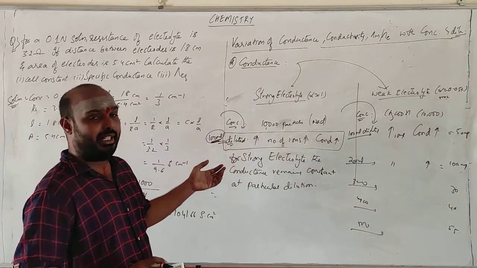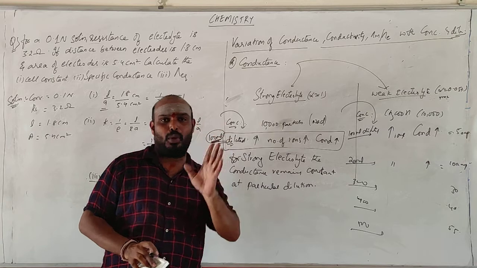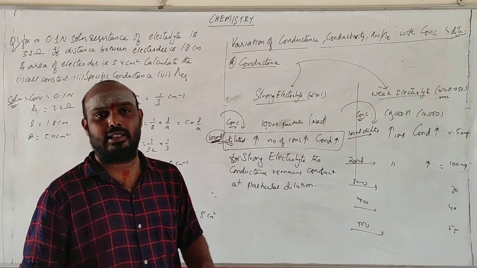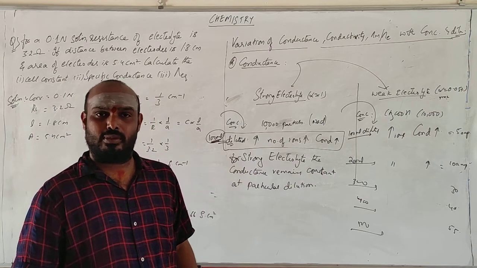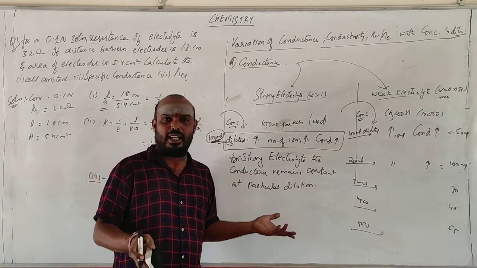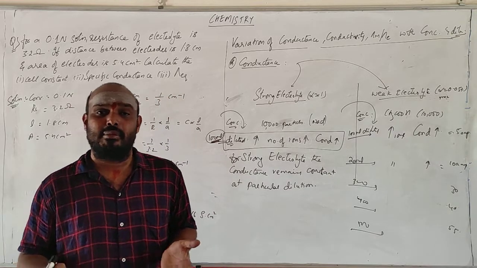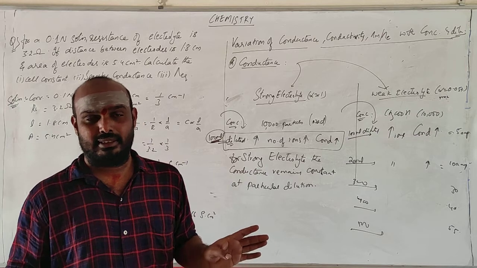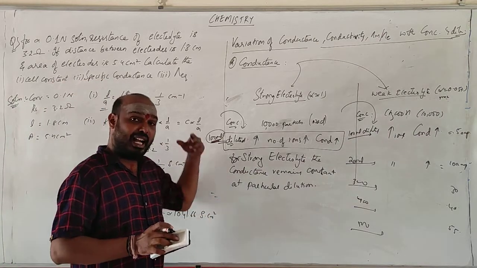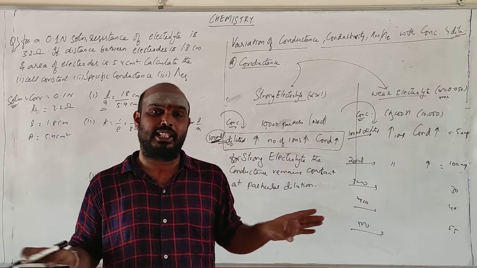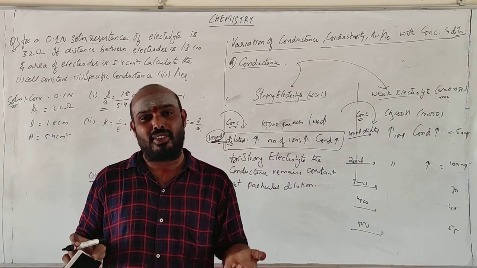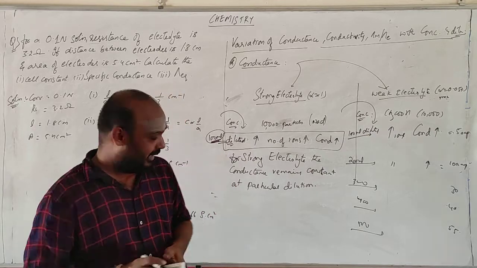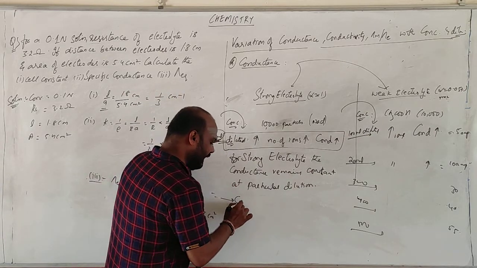See, for a strong electrolyte, if you go on adding water, at one point it becomes a constant value. After that, if you add water, the conductance will not increase, because there is no further dissociation of ions. Why is there no dissociation of ions? It means already to the maximum extent they have been dissociated. Then you will get a question: if at 100 ml they have been completely dissociated, sir, then after adding 100 ml, why has it increased from 200 to 400? Why is that happening?